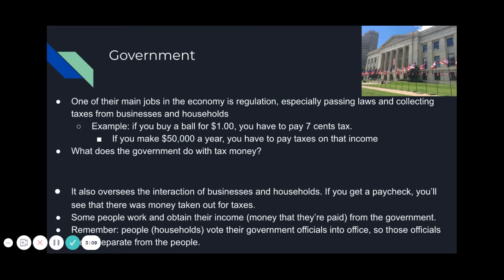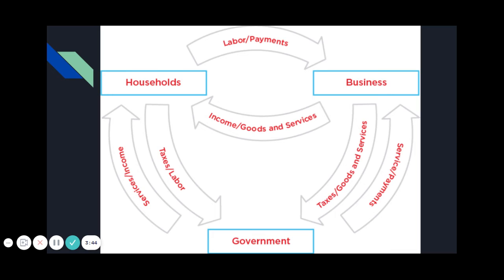Some people work to obtain their income as well, okay, from the government. So me, for example, I'm technically paid by the government, so I work at a school. People in households, they vote on their government officials. They vote them into office. So those officials are separate from the people, okay? But we are all kind of connected, right? Again, so the government, what do they do with our tax money? They provide services, education, defense, which is like Army, okay, Navy, our different military, roads, they regulate things, businesses, things like that, okay?